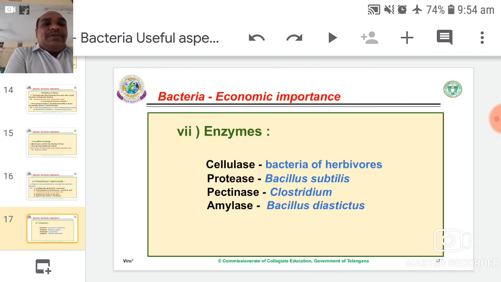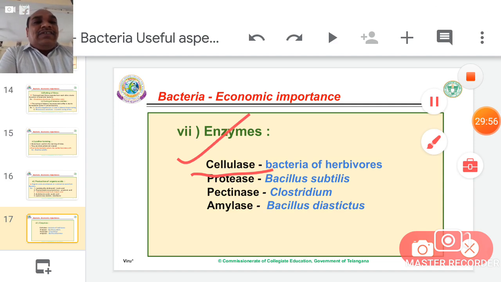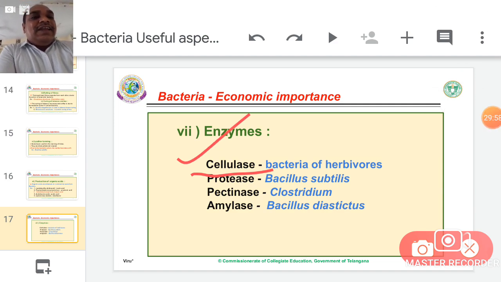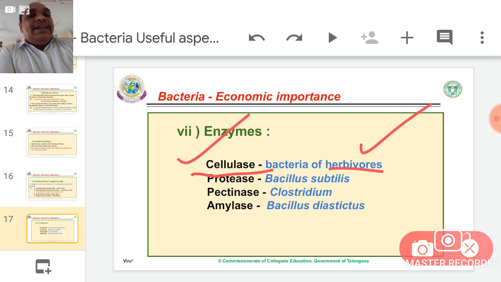Next one, enzymes. A small amount of several enzymes are given to us by some bacteria. For example, cellulase. Naturally, this enzyme is present in herbivores like livestock, cattle, buffaloes, deer, rabbits, etc. These herbivores contain the cellulase enzyme.